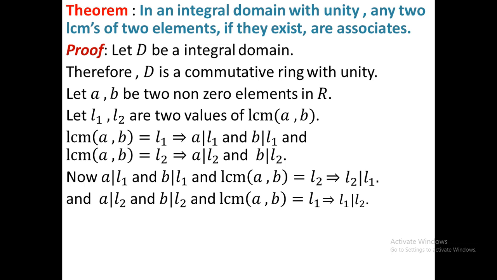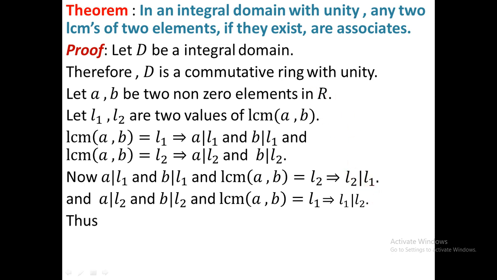This result is proved in part 2. There I proved that two elements a, b are associates if and only if a divides b and b divides a in an integral domain. So here you see that in the integral domain D or R, L1 divides L2 as well as L2 divides L1.